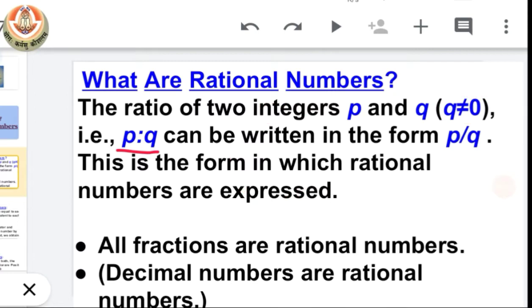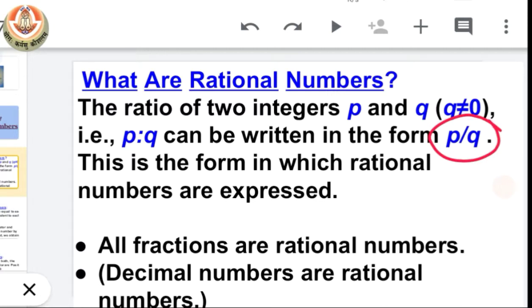We can write p ratio q as p upon q, and this is the form in which rational numbers are expressed. So we can say that p upon q is a rational number.